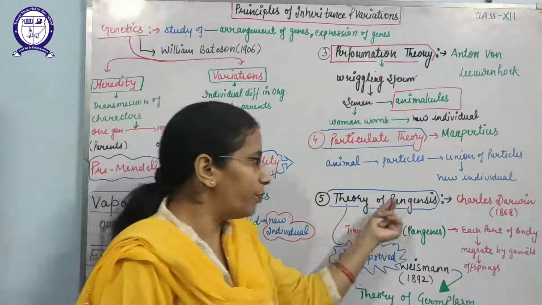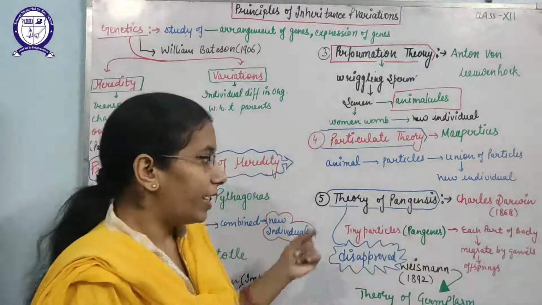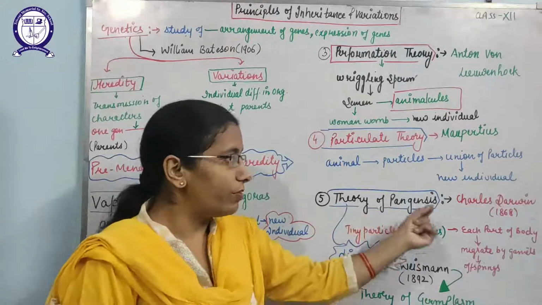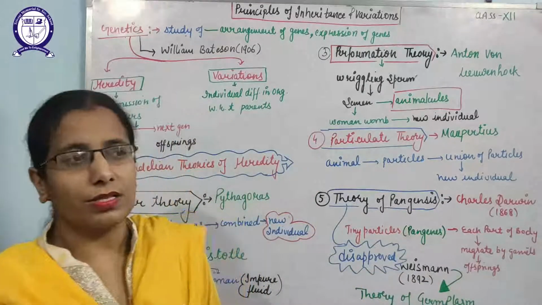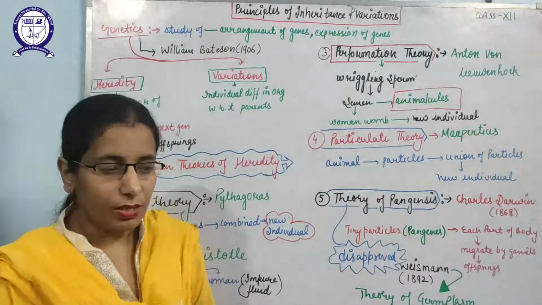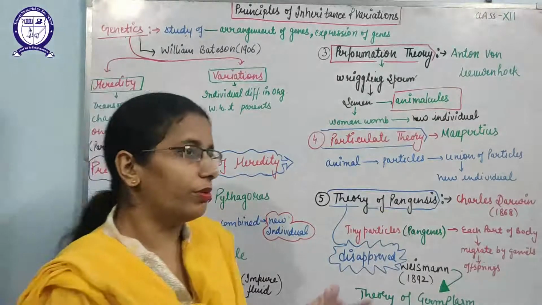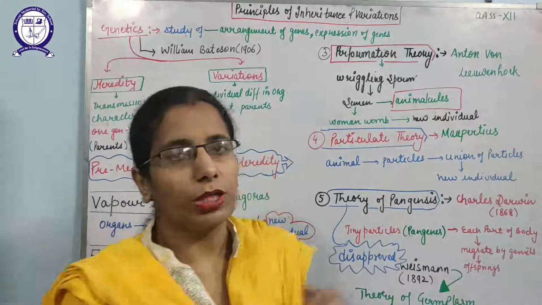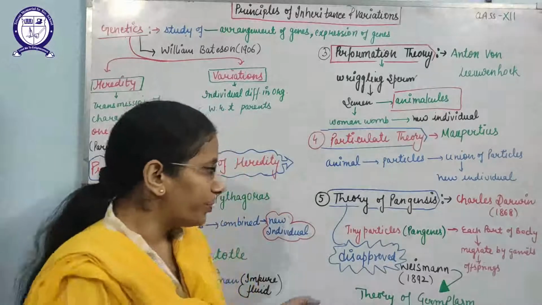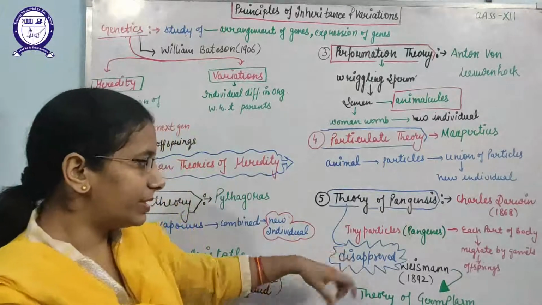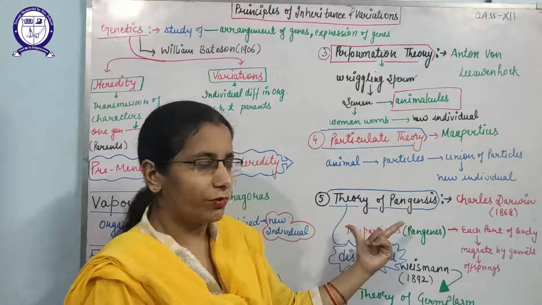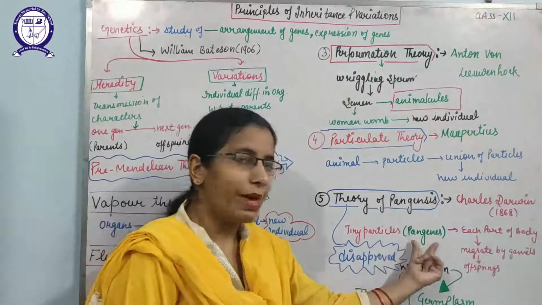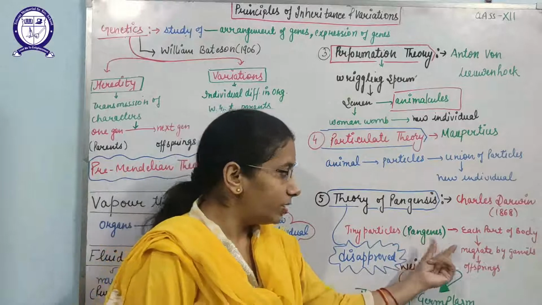After that, the theory of pangenesis came, given by Charles Darwin in 1868. Charles Darwin was a famous biologist at that time, because he gave so many concepts about evolution and natural selection also. Then what did he say? He said that the tiny particles produced by each part of an organism are known as pangenes.